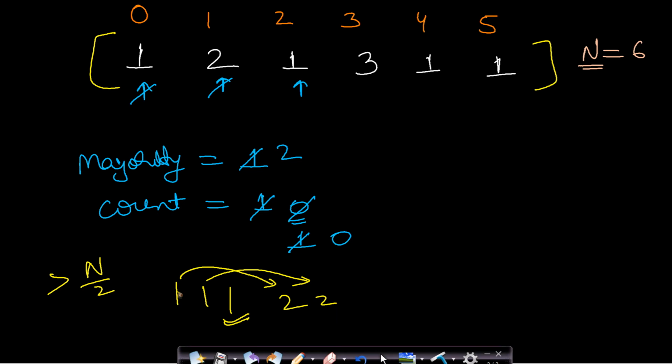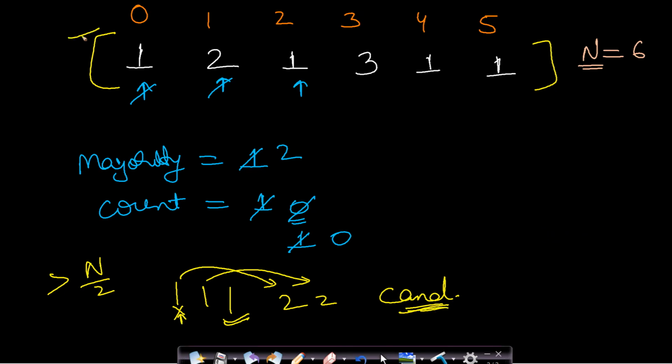Because we are trying to assume that 1 is the majority element, and now if we compare it with other elements and it is not equal to the majority element, then we will just decrement its count. By doing this, we will pick up the candidate majority element. So when we pick up the candidate majority element, then if there is any majority element in the array, it should be the candidate element itself. Otherwise there will be no majority element.